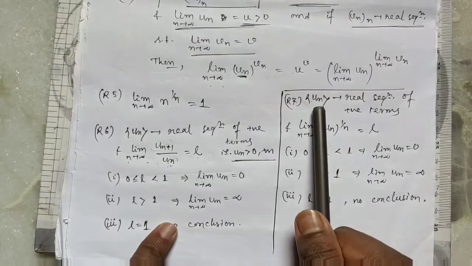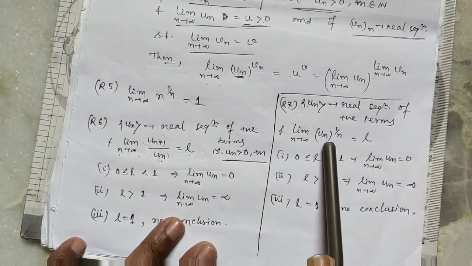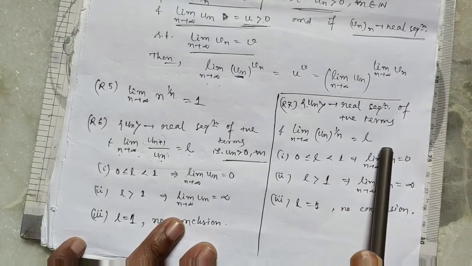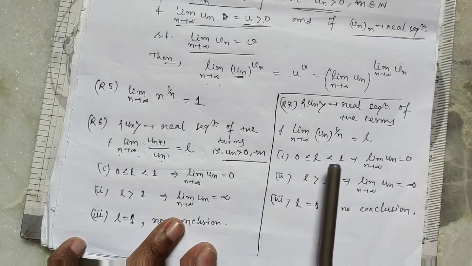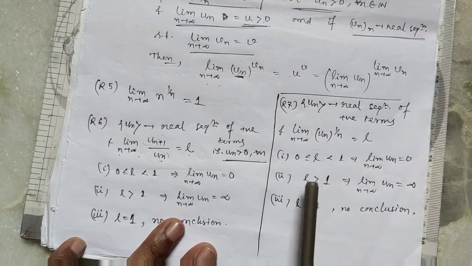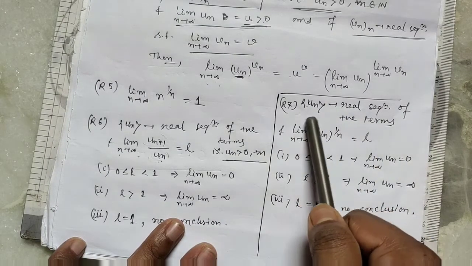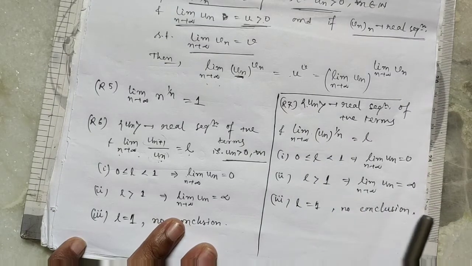Clear? Un is a real sequence of positive terms. If limit as n tends to infinity of un to the power 1 by n equals L, then if 0 ≤ L < 1, this sequence converges to 0. If L is greater than 1, then this sequence diverges to infinity. If L equals 1, there is no conclusion.